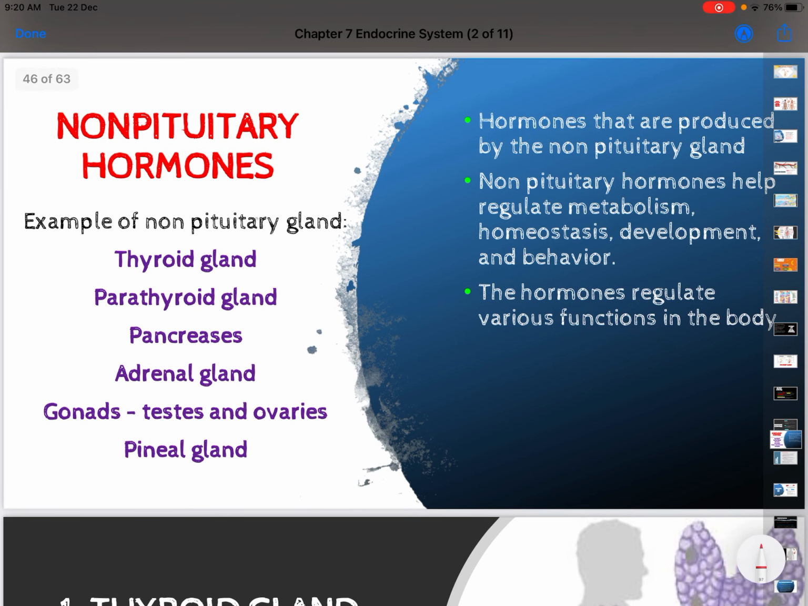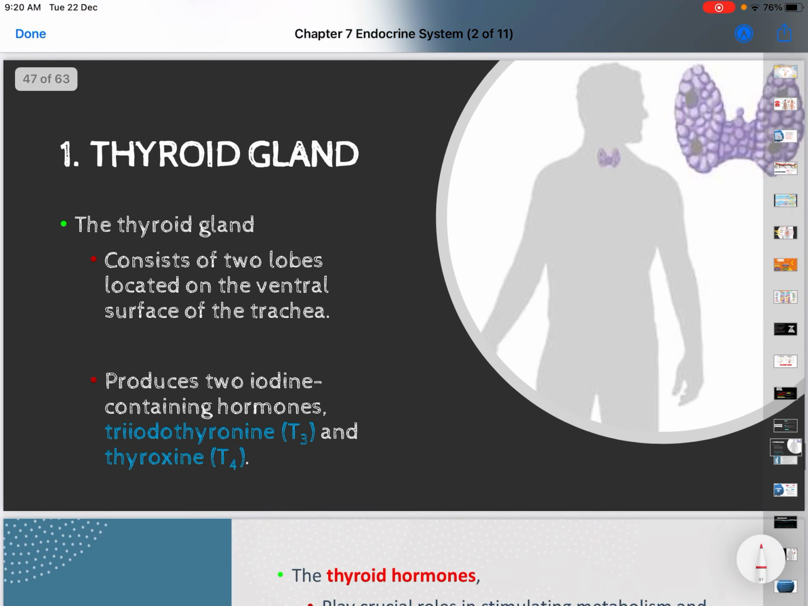Now we go into non-pituitary hormones. It means the hormones that are not secreted from the pituitary gland, but come from other endocrine glands. The examples are the thyroid gland, parathyroid gland, the pancreas, adrenal gland, the gonads, and also the pineal gland. The thyroid gland, you know, is located here and consists of two lobes, and they produce triiodothyronine and thyroxine. So what are the functions for each hormone? Please search on it.